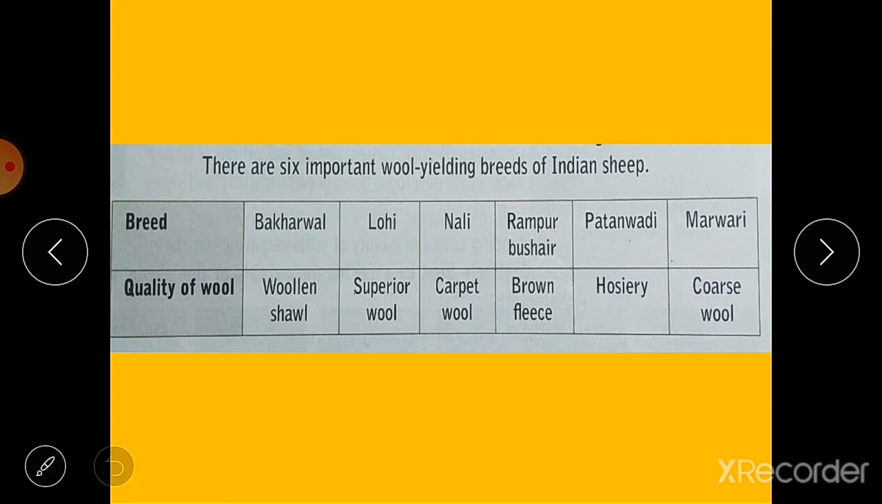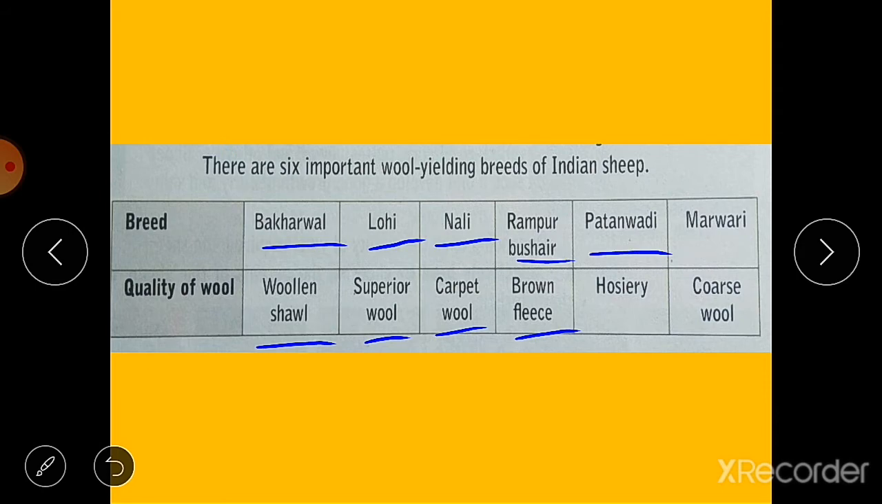Here you can see the 6 important wool yielding breeds of Indian sheep. You can see the breed and the quality of wool. Bhakarwal is a breed of sheep, and its wool is used to make shawls. Lohi breed, its wool is superior wool, very nice wool. Then Nali is another breed, and its wool is used to make carpets. Rampur Bushair, the fleece obtained from this breed is brown in color.